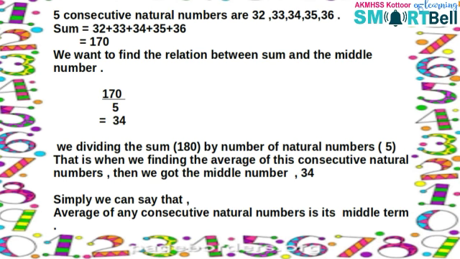Here we divide this sum by the number of natural numbers, that is, when we find the average of these consecutive natural numbers, then we get the middle number. Simply, we can say that the average of any consecutive natural numbers is its middle term. And also check these questions.